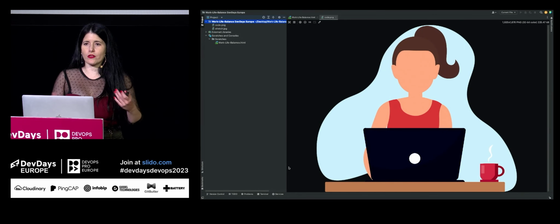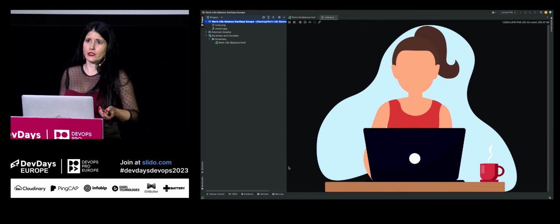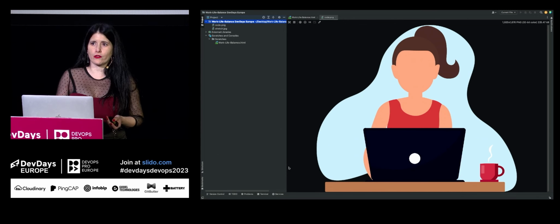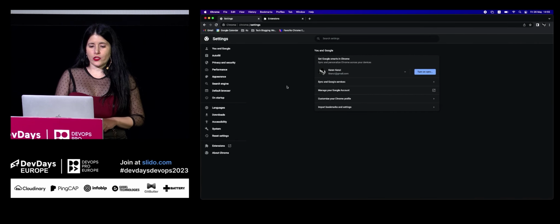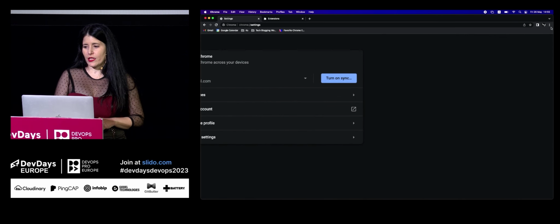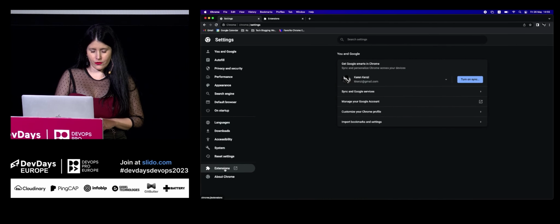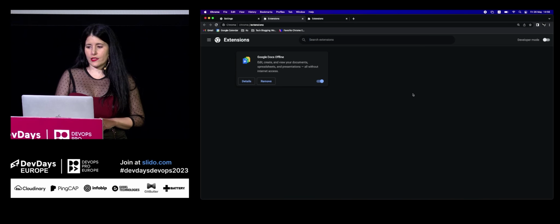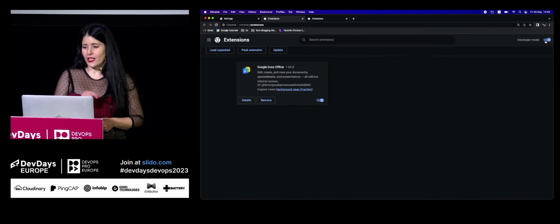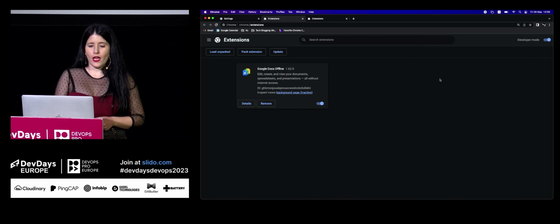We need to start by creating the folder, the directory that will hold all the files of our Chrome extension. But before we do that, what we need to do is to go to the extension management page. We can go there by clicking on settings and going over here to the extensions. Wait, I increased it too much. So you can see here the extension page. What we want to do in order to actually develop it and see it on a dev kind of server is to click the developer mode. And after that, we will load unpacked the directory we just created.